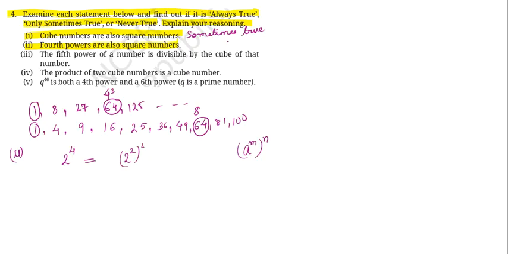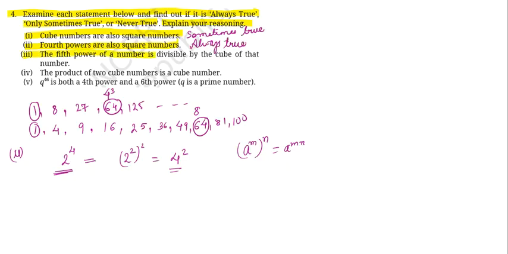So a to the power of m times n हो जाता है यहाँ पे, right? So again I have converted this 2 to the power of 4 as a power of 2, which I could also write as 4 square. तो ये एक फोर्थ पावर का नंबर है जिसे स्क्वायर नंबर में कन्वर्ट कर दिया है. So this can always be done, it is always possible. So fourth powers are also square numbers. This is going to be always true.